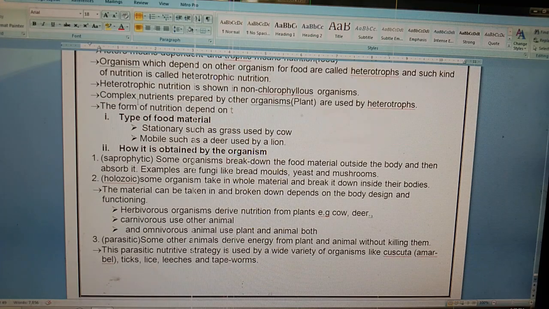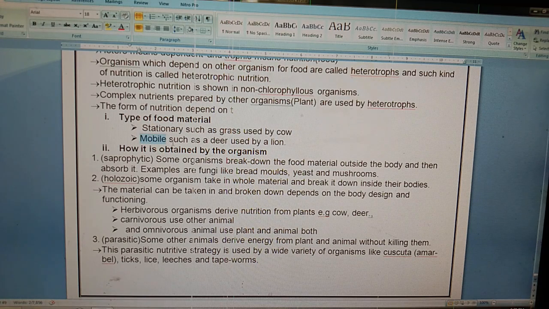See, the form of nutrition depends mainly on the type of food material and how it is obtained by the organism. Heterotrophs mainly use two types of food material. First, stationary, such as grass used by the cow. See, we humans, those who are vegetarian, use stationary material only, because we eat only the food of plants, while non-vegetarians eat mobile types of food material.